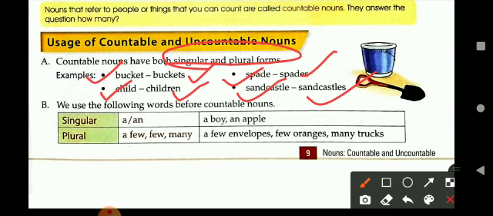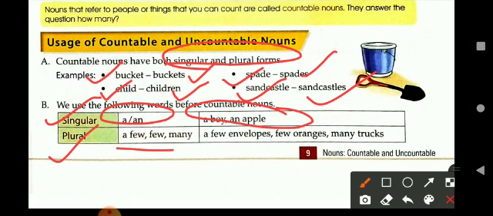We use the following words before countable nouns. With the singular countable noun, we always use a and an. For example, a boy, an apple. And with the plural form, we use words like a few, few, or many. Example, a few envelopes, few oranges, and many trucks.